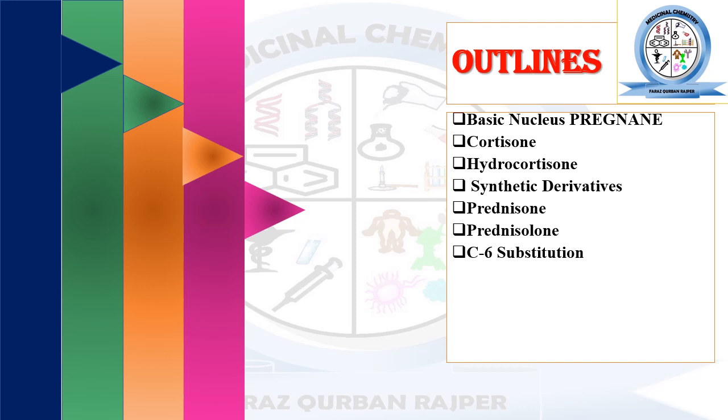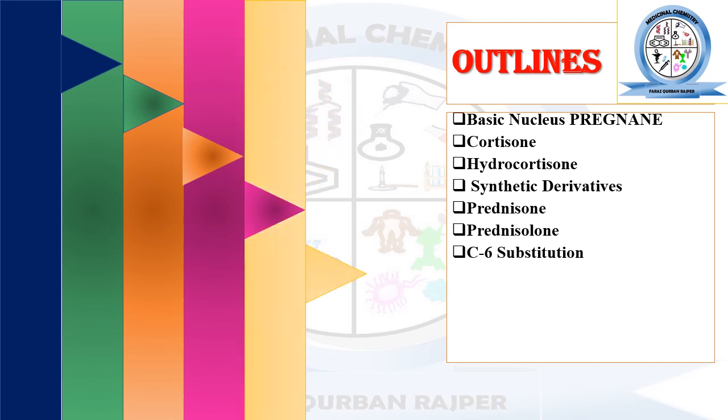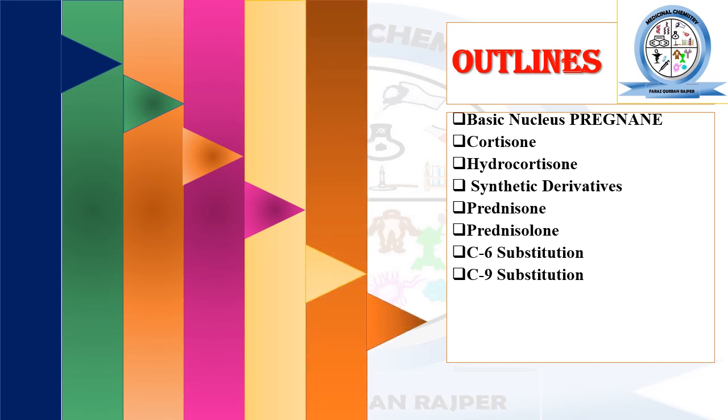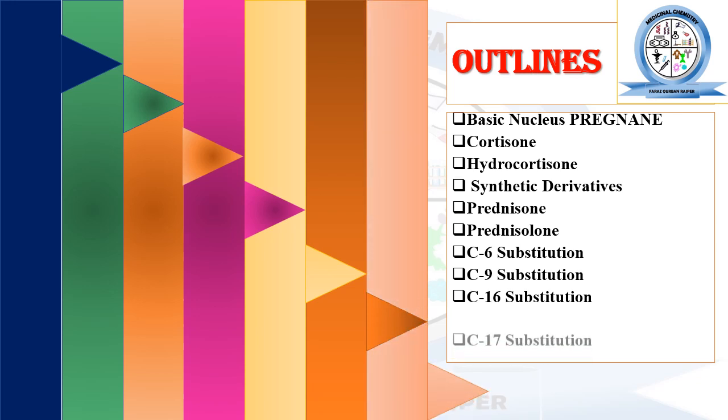Carbon 6 substitution, that is, what happens when carbon number 6 of glucocorticoid is modified with a particular functional group. Carbon number 9 substitution, that is, how carbon number 9 of the glucocorticoid structure can be modified. Carbon number 16 substitution. Carbon number 17 substitution, that is, which type of functional group can be modified at this position. At the end of this lecture, you may also find a quiz for your self-assessment.